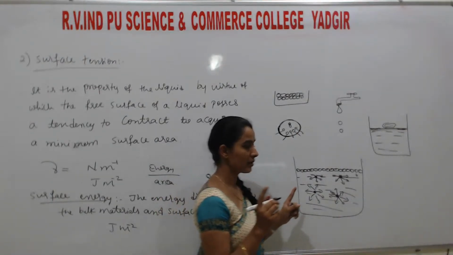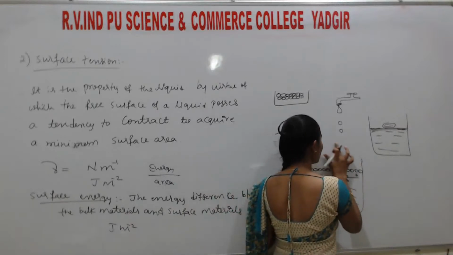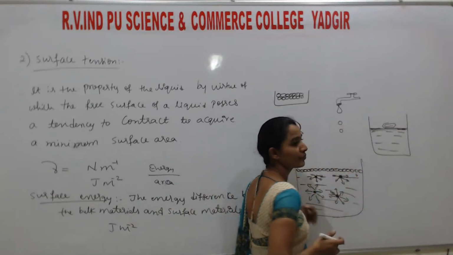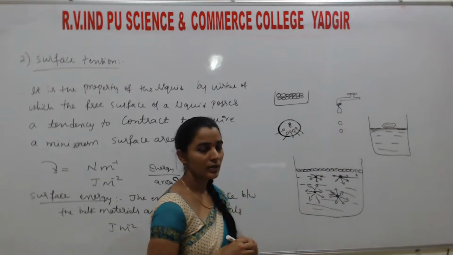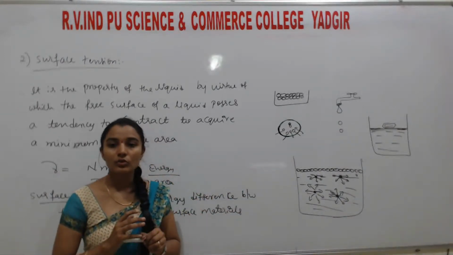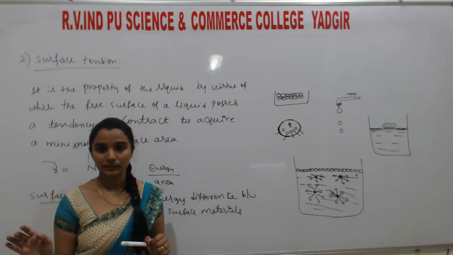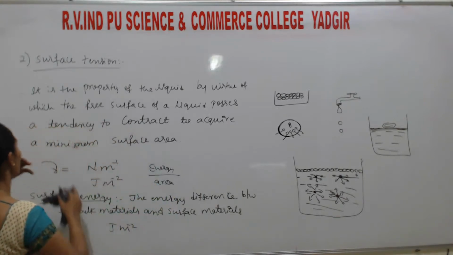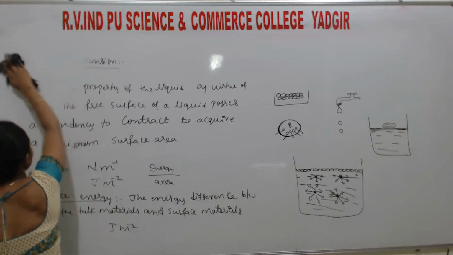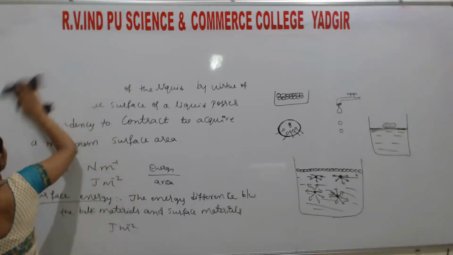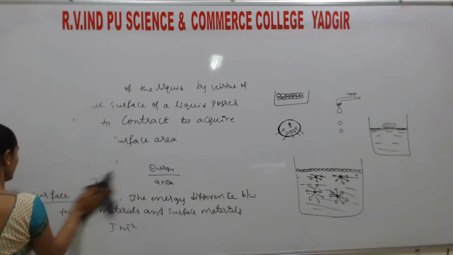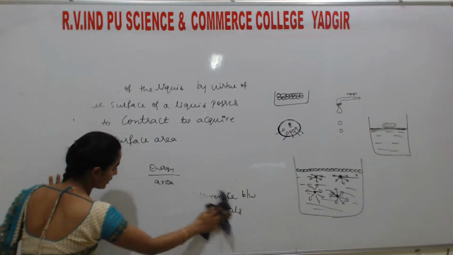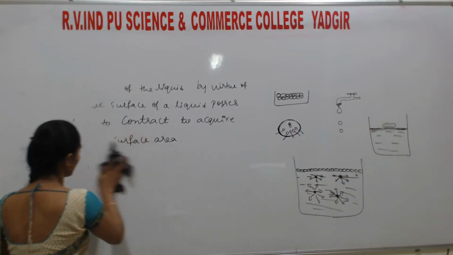And they'll ask the reason. What is the reason for the spherical shape of the water droplets? You just have to write: due to surface tension. Understood? So this is all about surface tension. And the last property is viscosity. That is viscosity.